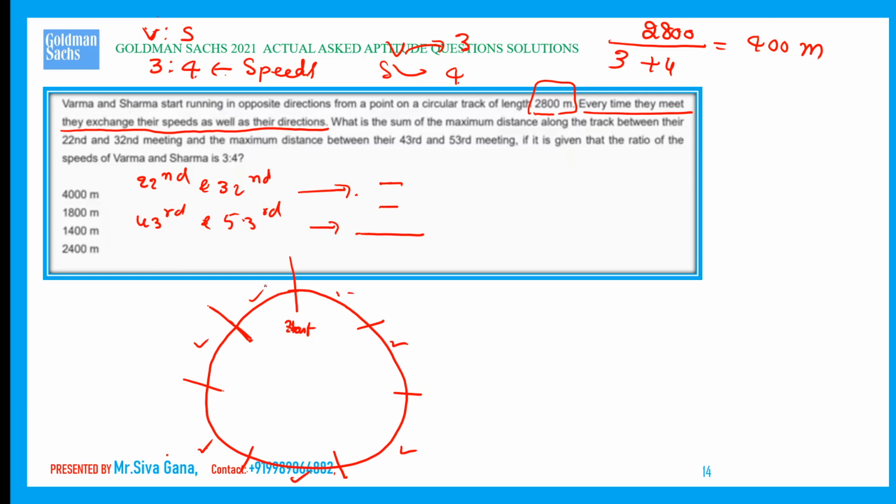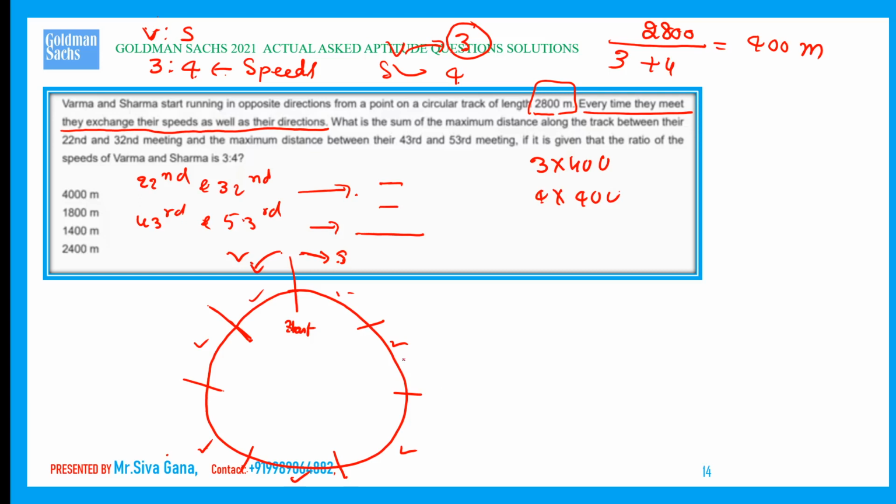Now, let us say Sharma starts moving like this and Verma starts moving like this, in the opposite direction. Verma covers 3 milestones, Sharma covers 4 milestones, each milestone being 400.